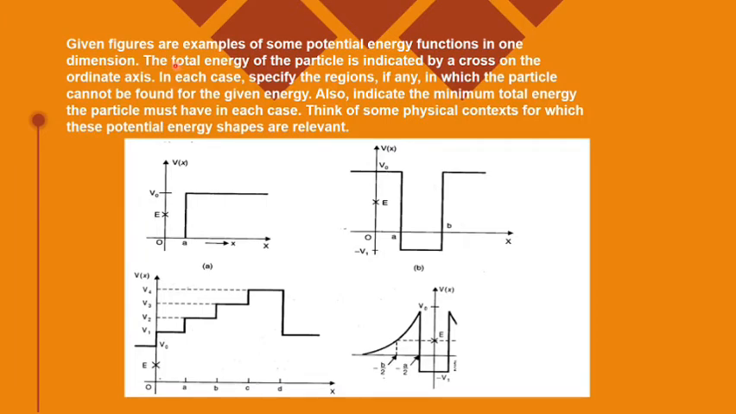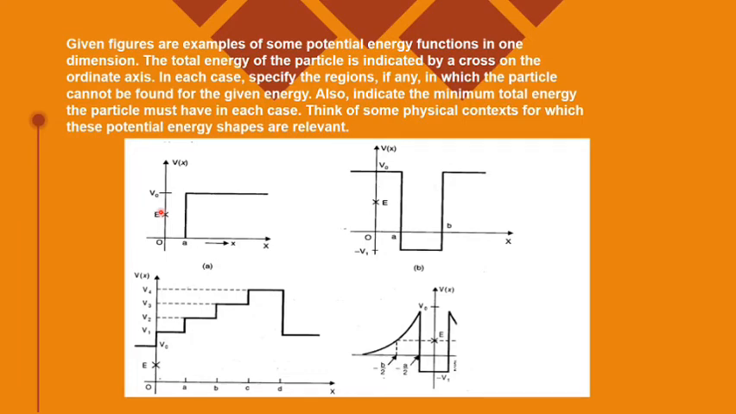Total energy of a particle is indicated by a cross on the ordinate axis. This cross is showing you the total energy E. In each case, specify the reasons, if any, for which the particle cannot be found for the given energy. Total energy means total mechanical energy, which is equal to the sum of the potential energy and kinetic energy, because in your syllabus the conservation of mechanical energy is there. So it is understood we are talking about the total mechanical energy for these types of questions.